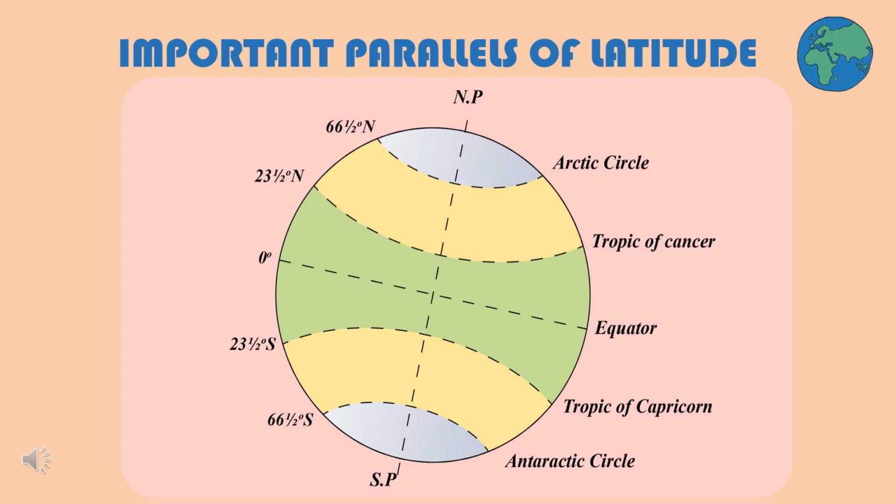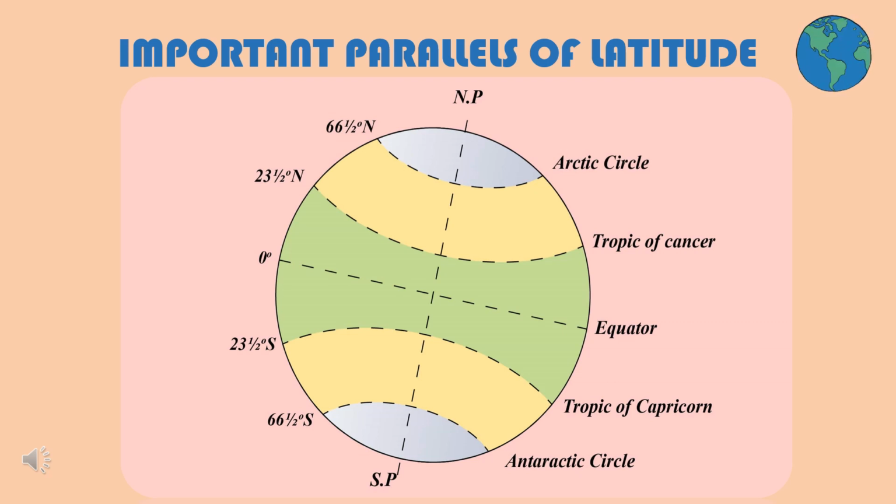In the northern hemisphere, there are 90 parallels and in the southern hemisphere, there are also 90 parallels. So, in all, there are 181 lines of latitude: 90 in the northern hemisphere, 90 in the southern hemisphere, plus 1 the equator, which makes it 181.